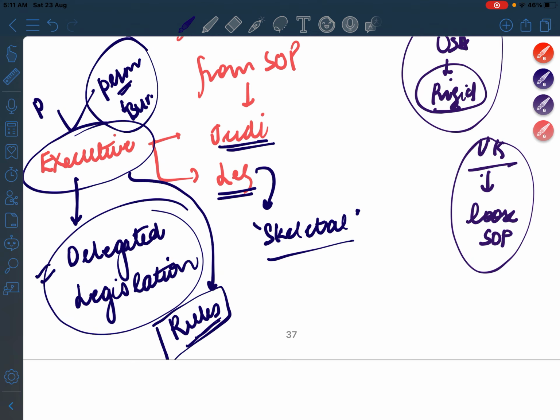Okay. Now where is executive performing the function of a judiciary? Executive is performing the function of a judiciary when the president exercises the clemency power or the pardoning power under Article 72, that is to pardon, to reprieve, to respite, and then commute, and then all the five clemency or pardoning powers. So yes, he is acting in the judicial capacity.